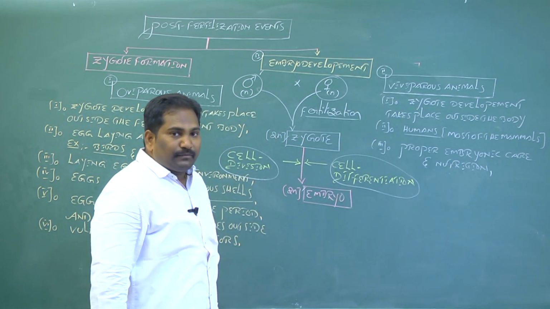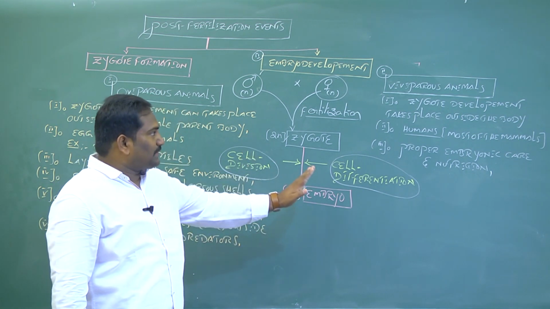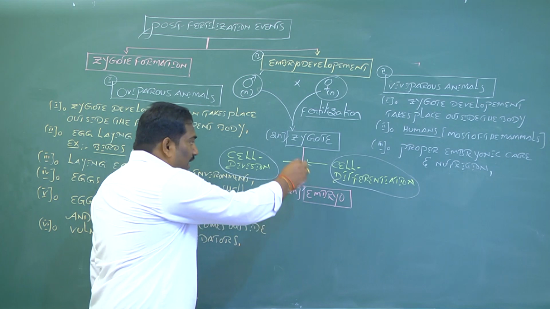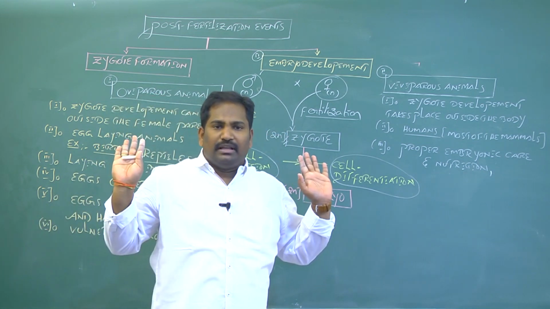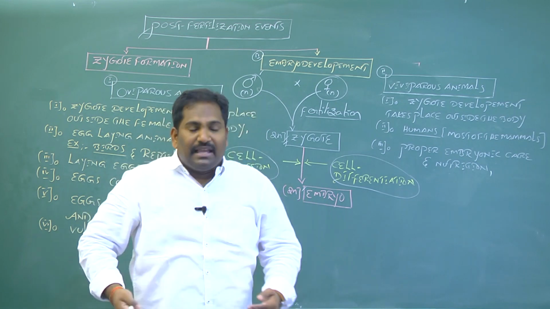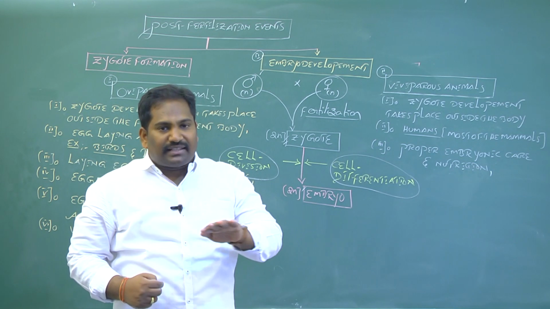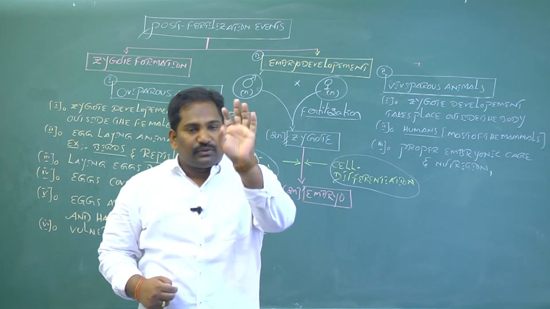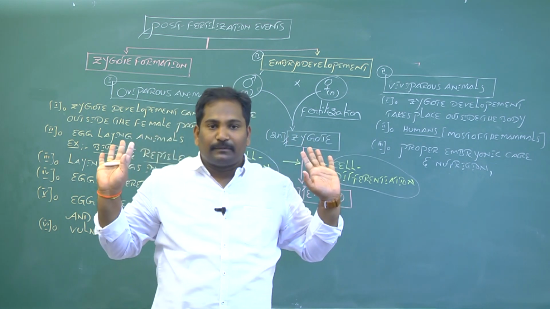Once again, the zygote is formed in the female parent body, and its development can take place inside or outside the female parent body. Because of this, animals are oviparous or viviparous.